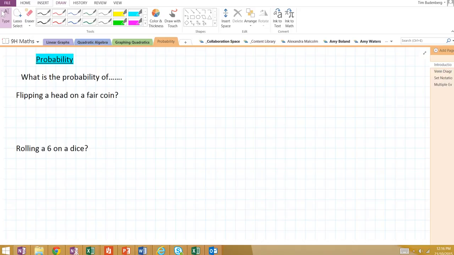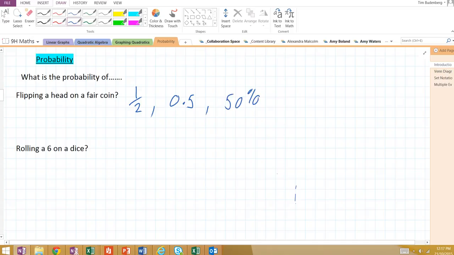So, introduction to probability. Today we'll go through the general concept of it, then some definitions, and a couple of practice questions. Now, you'll have done probability before, and you know that some probabilities are really quite easy to estimate. So the most famous one perhaps is, what's the probability of flipping a head on a fair coin? Well, one side head, one side tails, that's one side out of two is a success for us, so a half. So, meaning half the time you get a head. Also, this can be expressed as 0.5, as a decimal, or as a percentage. So 50% of the time we score a head.